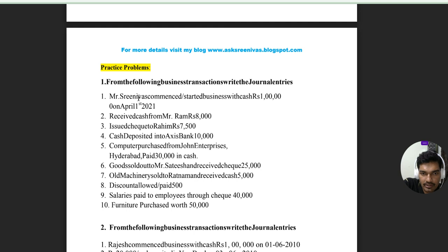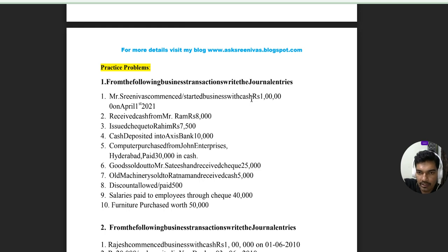Mr. Srinivas is a natural person, so it comes under personal account. Commenced business with 1 lakh cash. The 1 lakh is cash, even though the word cash is not given. So there are two accounts involved in this transaction. One is a personal account, the other one is a real account.